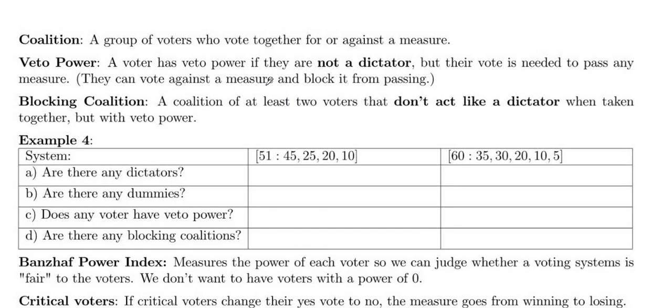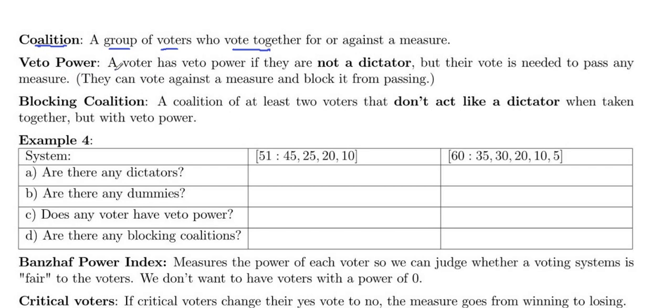All right, a few more definitions here, and then we'll be able to talk about ways to measure the power of a voter. So first of all, a coalition here is just a group of voters who vote together, either for or against a measure. This happens all the time in politics. Representatives or senators will try to collect co-sponsors, people that will vote together with them. They're forming coalitions.